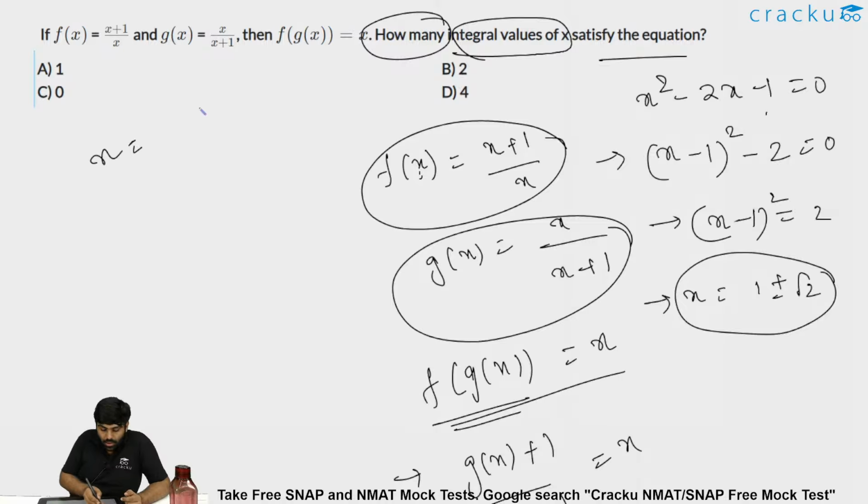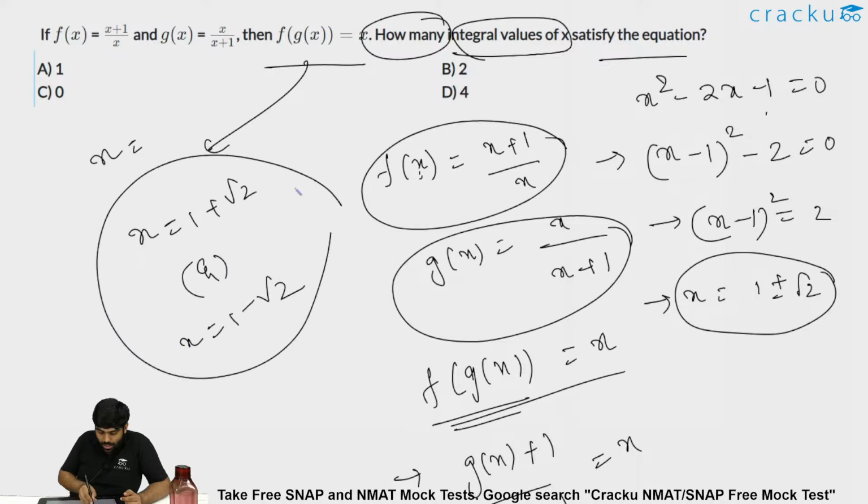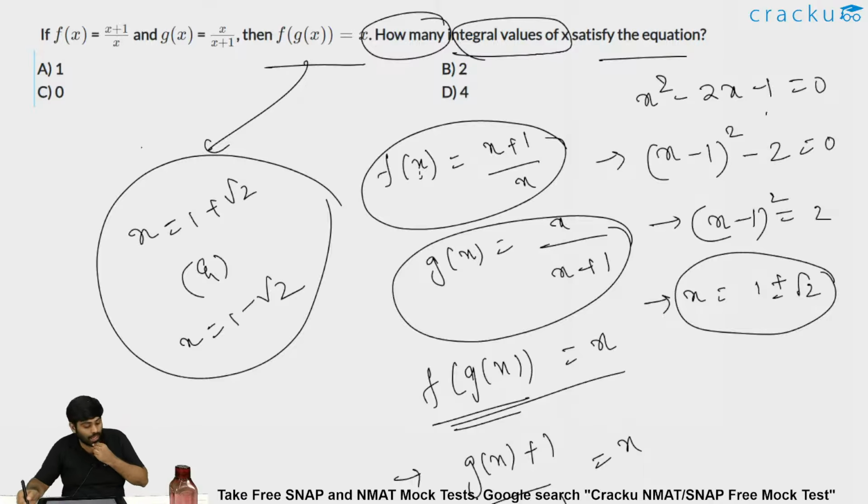So x which satisfies f of g of x equal to x is 1 plus root 2 and x is 1 minus root 2. These are the two x values which satisfy the given f of x equal to this, g of x equal to this, and f of g of x equal to x. Now the question is how many integral values of x? See, we know 1 plus root 2, 1 minus root 2 exist, but neither of them is an integer. 1 plus root 2 is not an integer, 1 minus root 2 is also not an integer. So answer has to be option C, that is 0 number of integral solutions.